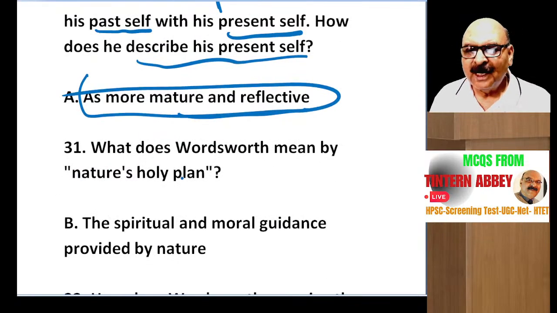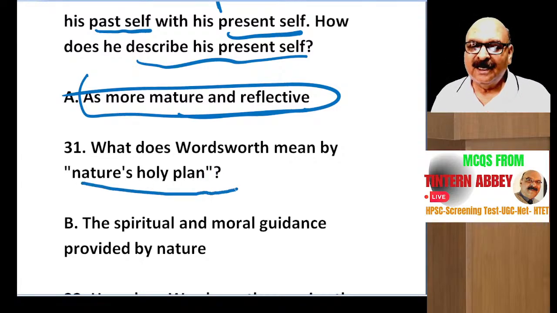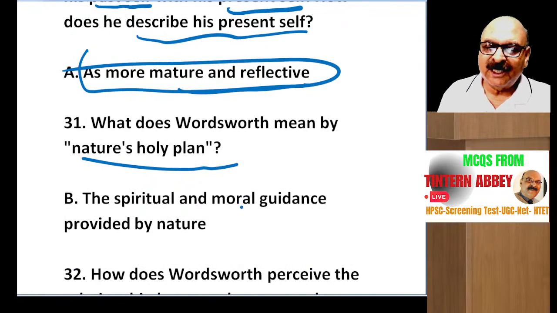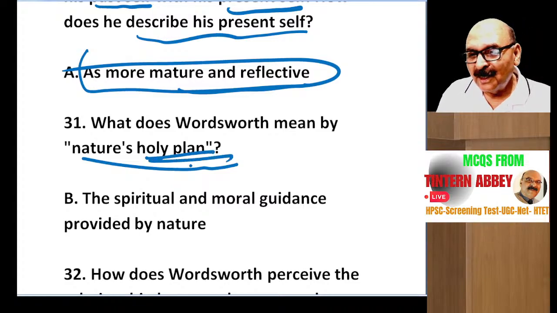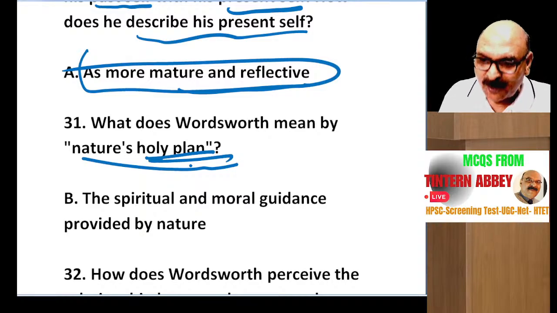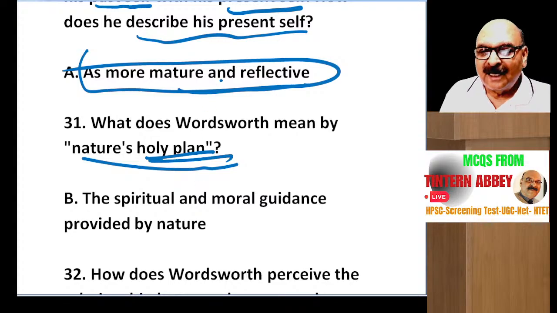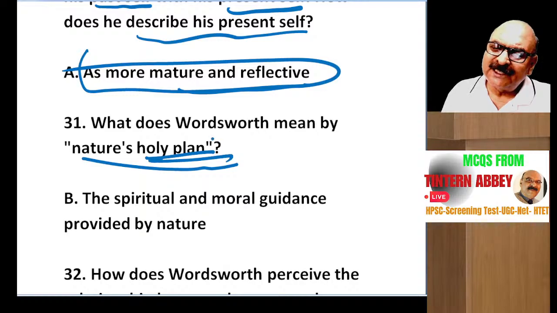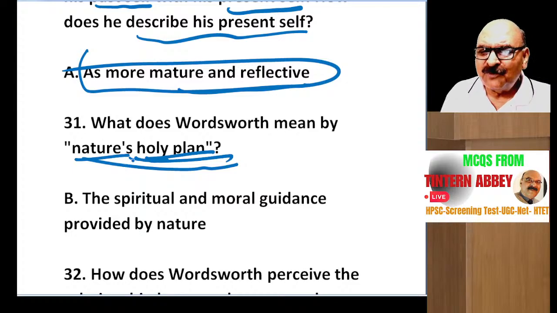Reflective means thoughtful. What does Wordsworth mean by nature's holy plan? What is nature's holy plan? The spiritual and moral guidance provided by nature. Nature has its plan for every human being. Maybe I or you, the listener, the audience, if you go into the lap of nature, nature has an automatic holy plan. Holy means it's a very good plan that will make you feel relaxed. It will make you feel many things.